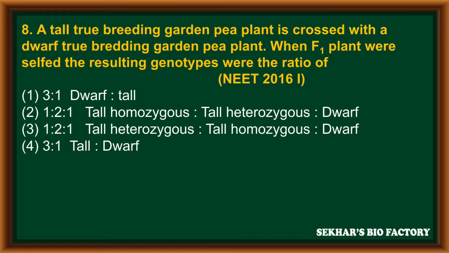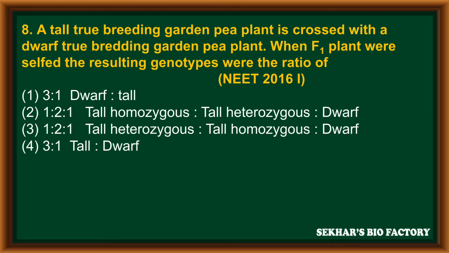Question number 8. A tall true breeding garden pea plant is crossed with a dwarf true breeding garden pea plant. When the F1 plant was selfed, the resulting phenotypes were in the ratio of... This is from NEET 2016 phase 1. The first option, 3:1 dwarf and tall. Second option, 1:2:1 tall homozygous, tall heterozygous, dwarf. Third option, 1:2:1 tall heterozygous, tall homozygous, dwarf. And fourth option, 3:1 tall and dwarf.